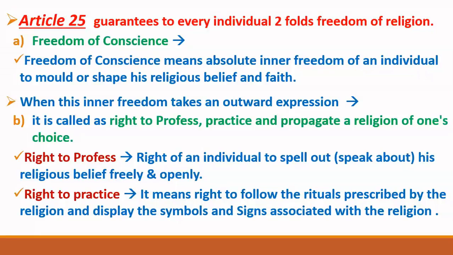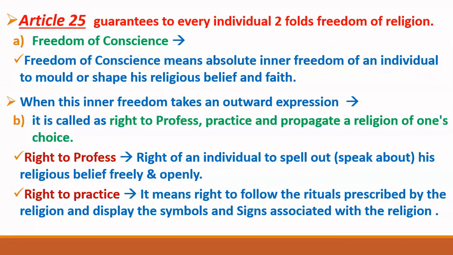So it means that any person has the right to do what his religion prescribes for him. Any person can display the symbols and signs which are associated with the religion. For example, in Islam, it is prescribed that people should keep a beard and wear a kind of cap. Similarly, people from the Sikh religion wear a turban and keep a kripan. Kripan is a kind of weapon. It is allowed under their religion that they can keep a kripan and wear a turban.